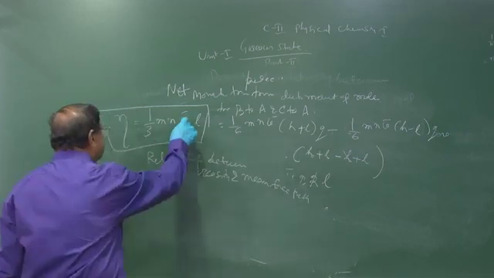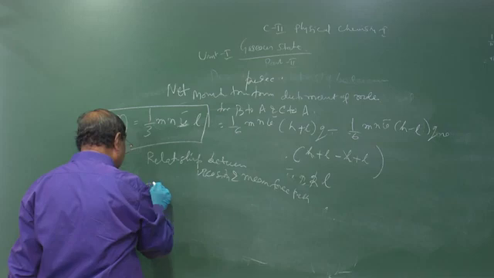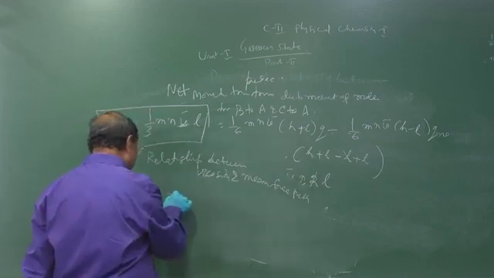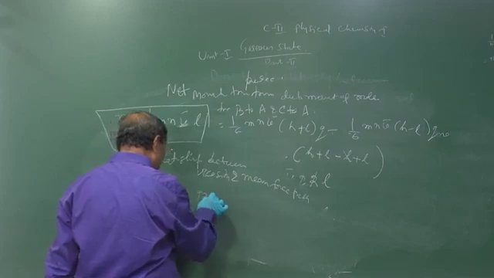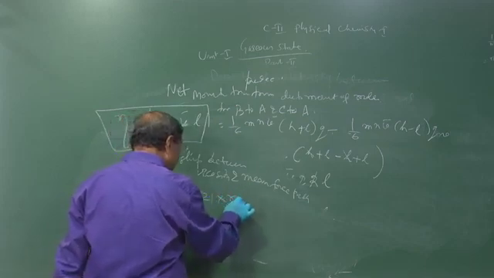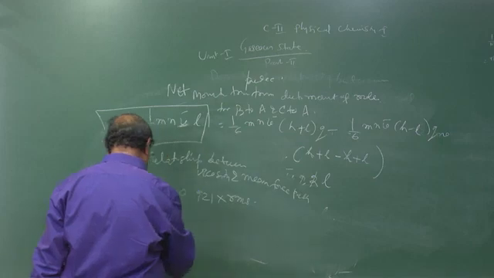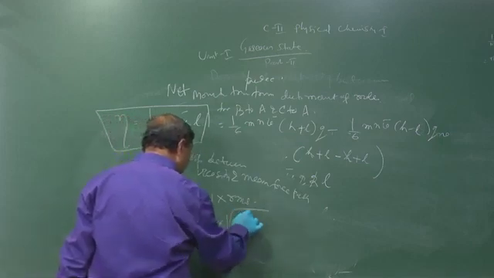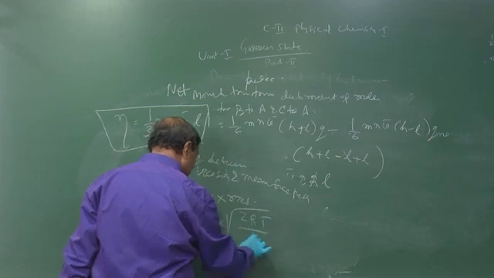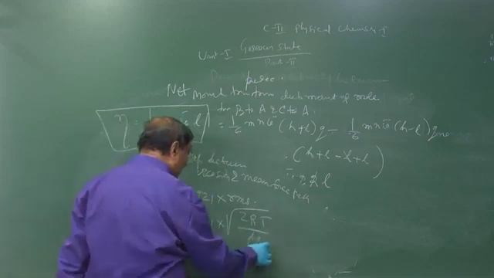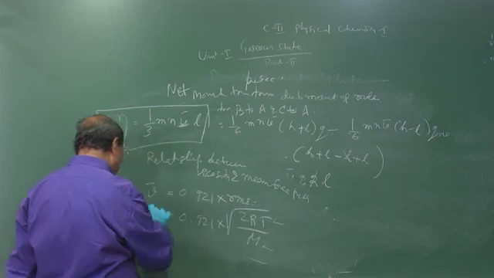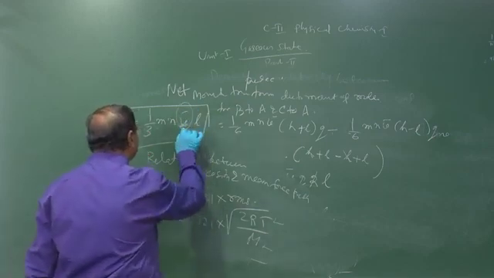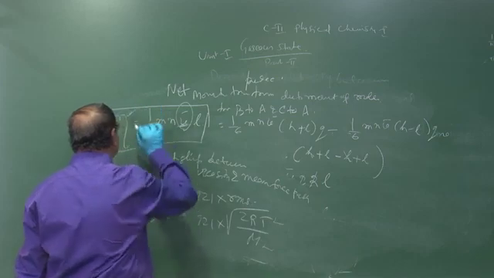Now, how to get this velocity? This is your average velocity, which we can calculate as V bar equal to 0.921 into the RMS velocity, that is 0.921 into root over 2RT by M. So if you know the molecular mass and the temperature, you can calculate the average velocity, and we can measure the viscosity.